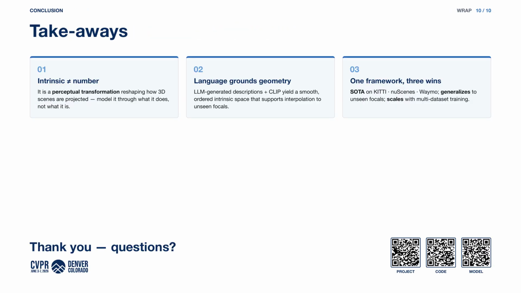3 takeaways. First, intrinsic is not a number, it's a perceptual transformation. Second, language grounds geometry. LLM descriptions plus CLIP yield a smooth intrinsic space that supports interpolation to unseen focal lengths. Third, MonoIA achieves new state-of-the-art on 3 benchmarks, generalizes to unseen focal lengths, and scales with multi-dataset training.